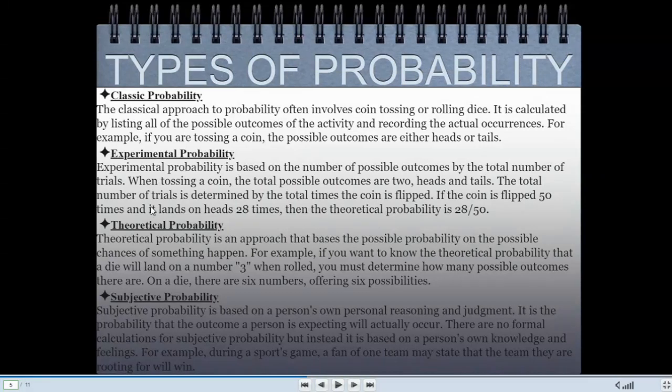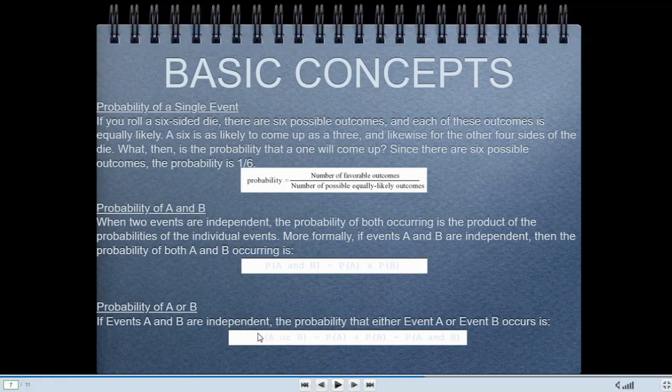Whereas experimental probability is based on the number of possible outcomes by the total number of trials. On the other hand, theoretical probability is an approach that bases the probability on the possible chances of something to happen. And subjective probability is based on a person's own personal reasoning and judgment.